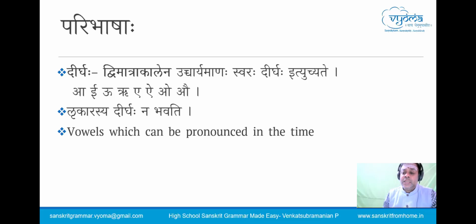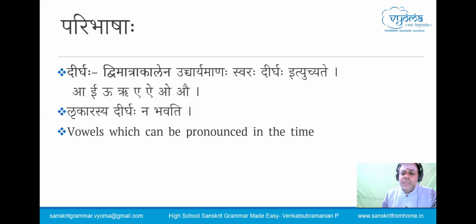Now, Para has got an Akara and a Ukara. Para Upakara. A plus U, O. So one matra plus one matra, Okara becomes two matras. Therefore, we have to pronounce Okara, technically speaking, in two matras. A, I, O, Au. Close to 2 seconds we have to take to pronounce these letters.